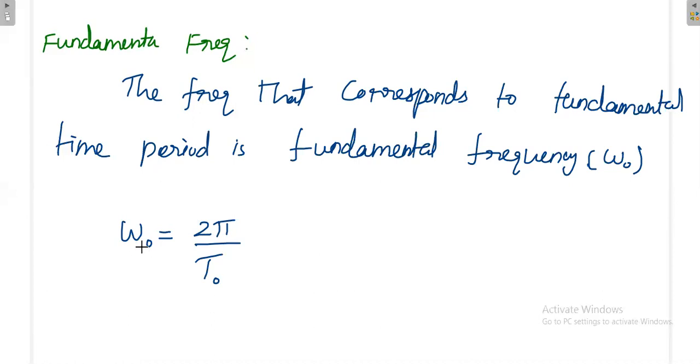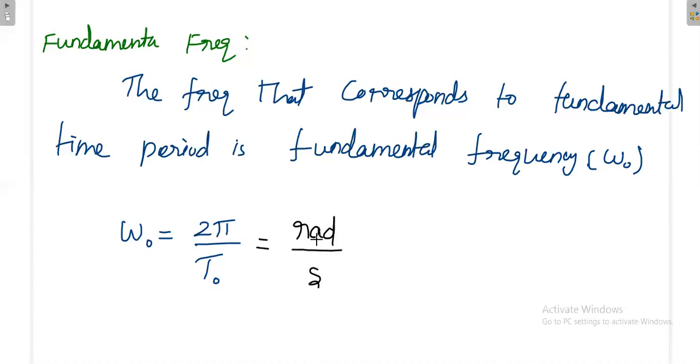What do you mean by that frequency? When you complete a 2 pi angle, you are completing one cycle, that means 2 pi divided by t naught. So the frequency in radian per second is like this. The angular frequency unit is radian per second.